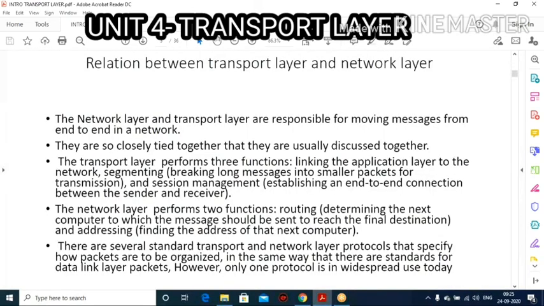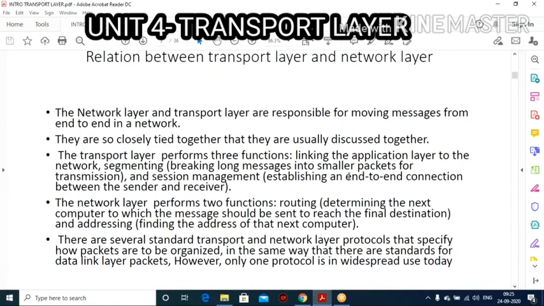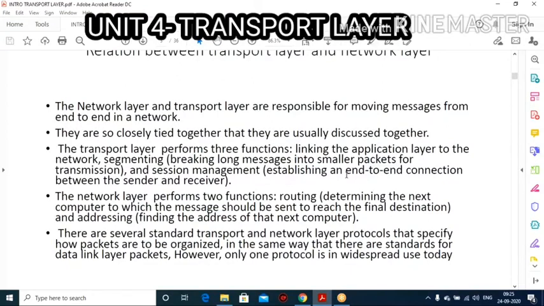Here I want to show you the relationship between the transport and network layer. The network layer and transport layer are responsible for moving messages from end to end in a network, so from source to destination. They are closely tied together, so they are usually discussed together. The transport layer performs 3 functions. One is linking the application layer to the network layer. That is the first function.